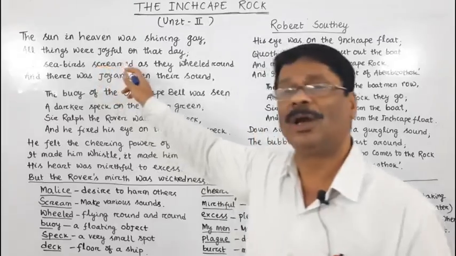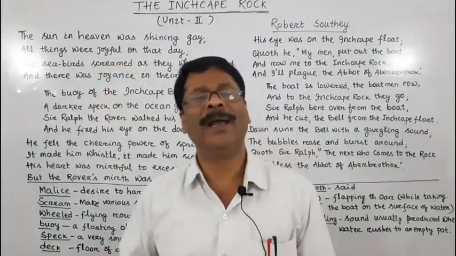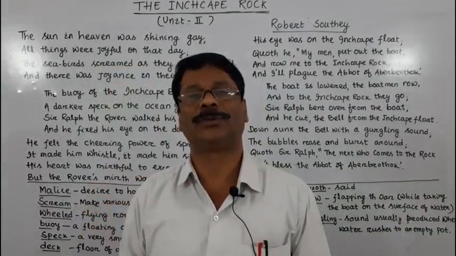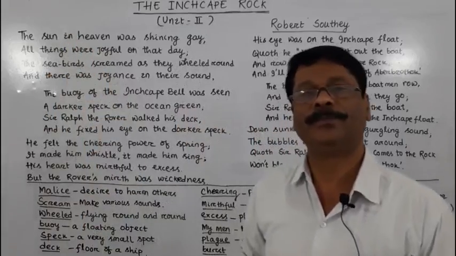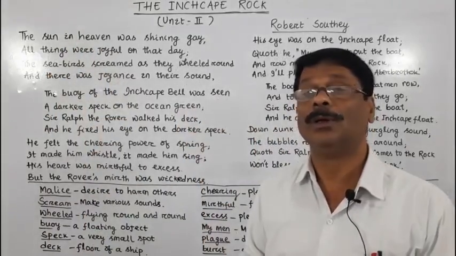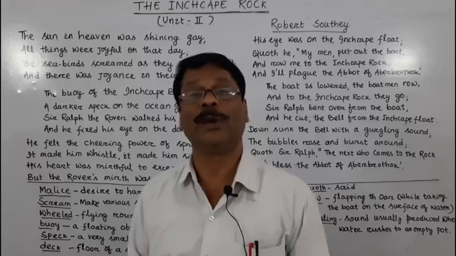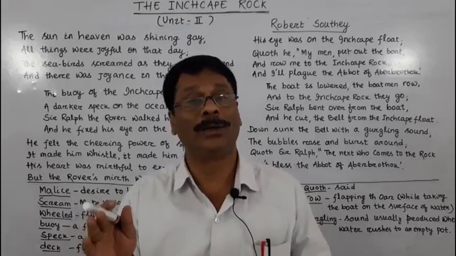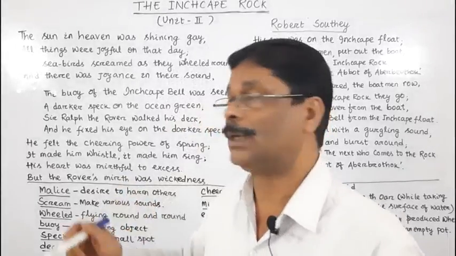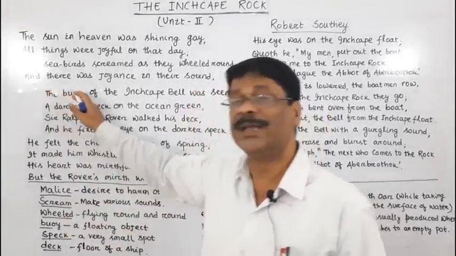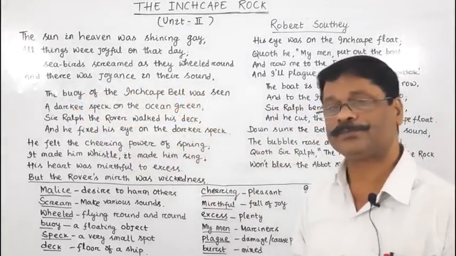And things were joyful on that day. And the seabirds made various sounds while flying over the sea. And one could also understand how happy the birds were when they heard the noise made by the seabirds. That means there was joyance in their sound.